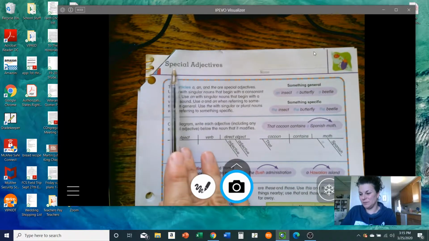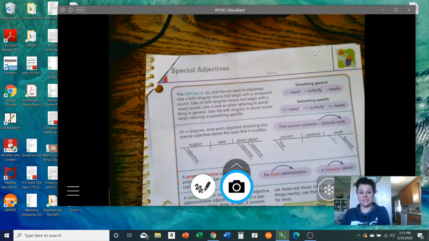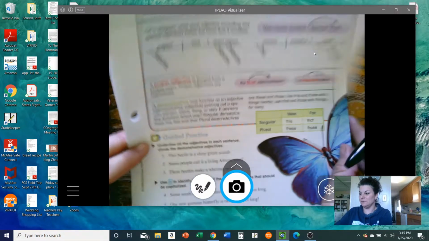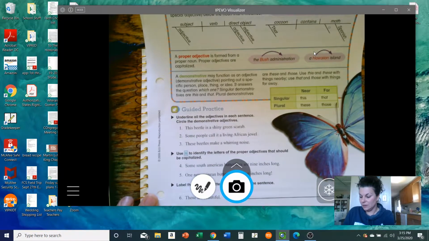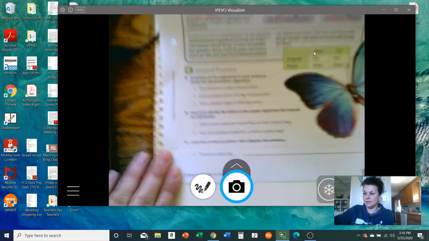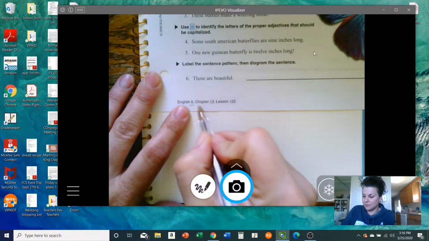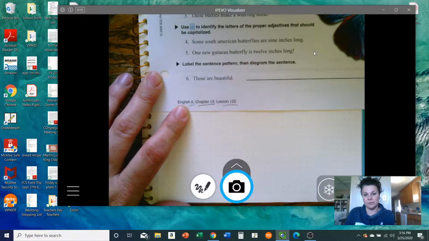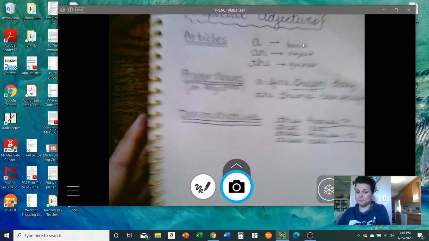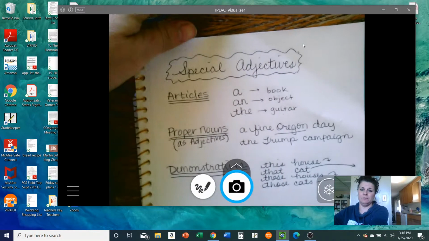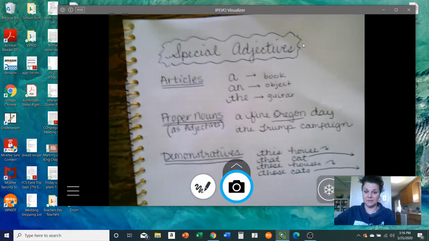Page in front of you, special adjectives. It's your second assignment for the week of March 30th through April 3rd. We are looking at this lesson from chapter 13. It's lesson 122. Okay. Before we look at that, I want to show you some special adjectives here.